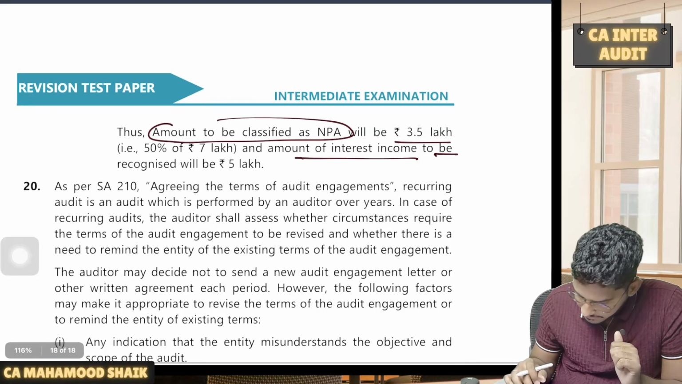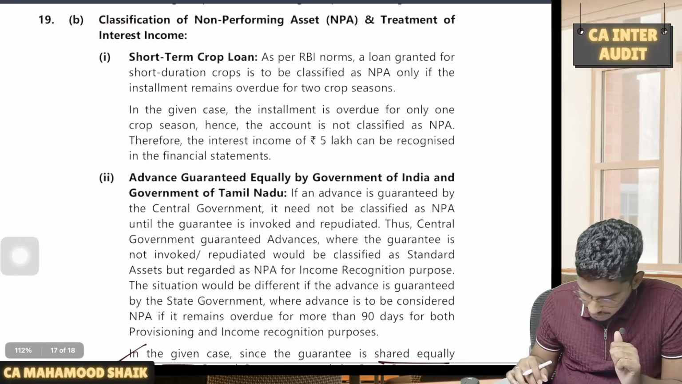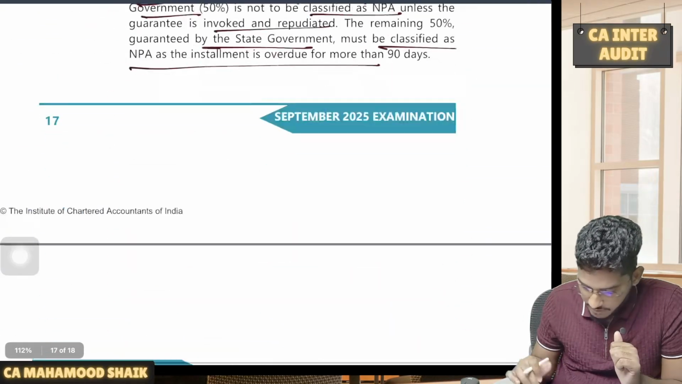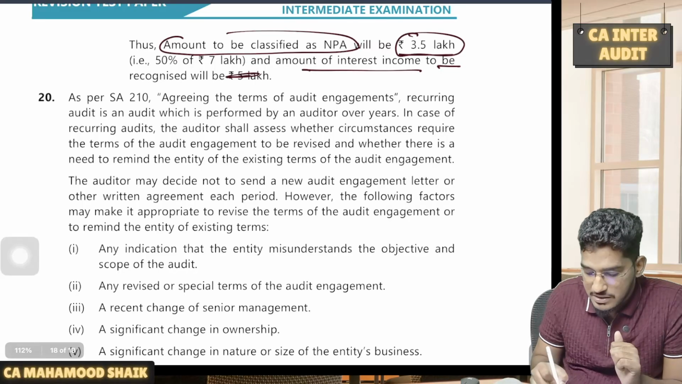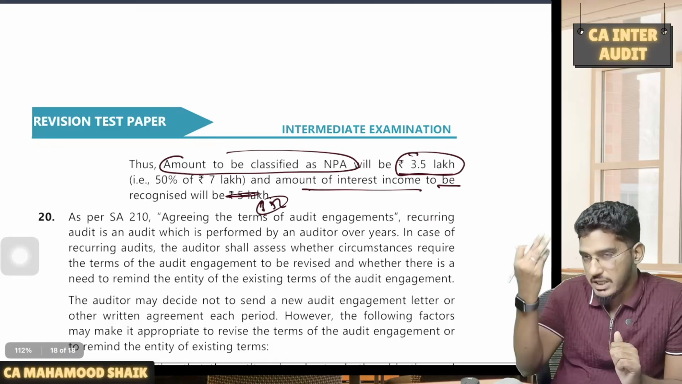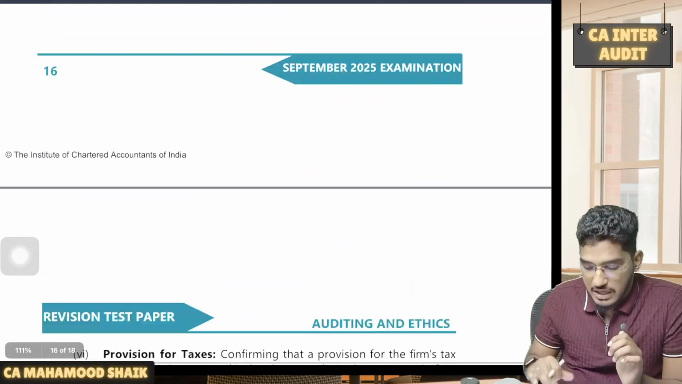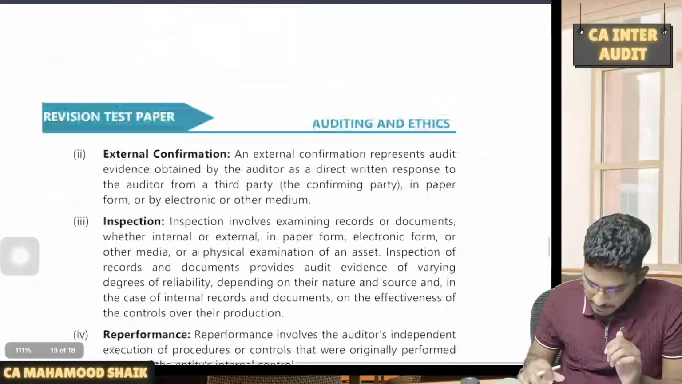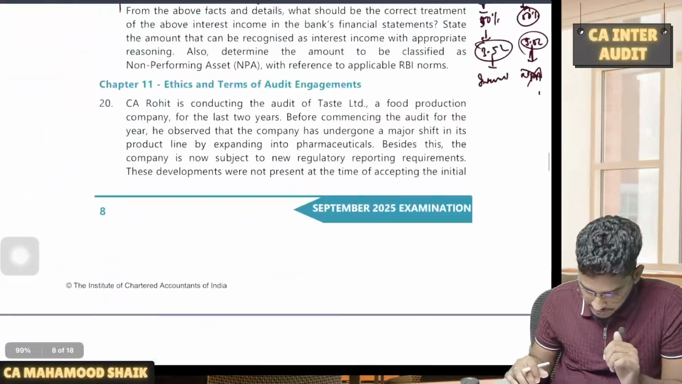What is this 5 lakhs? I think they are talking about this year. So only the 3.5 lakh rupees they will stop recognizing; the balance of 3.5 lakh rupees they will recognize as interest income. Might be this 5 lakhs they have taken from the previous figure, but of the total 7 lakh rupees, 3.5 is not NPA, the other 3.5 is NPA. Right. Next, coming to the next question.